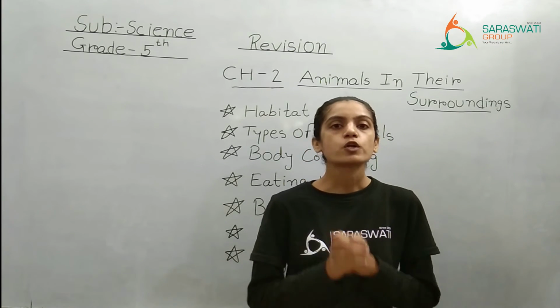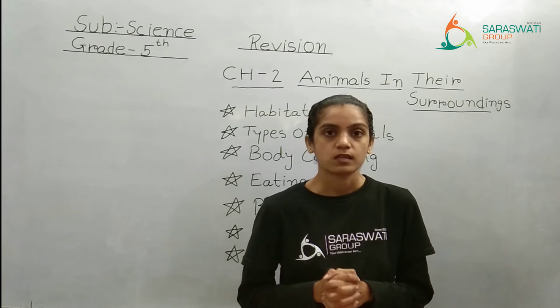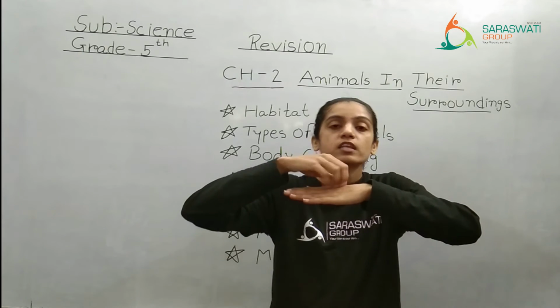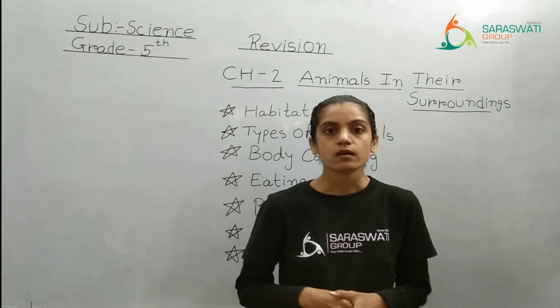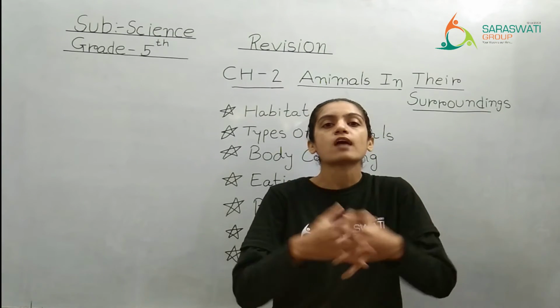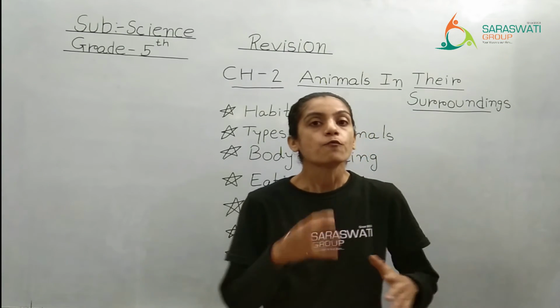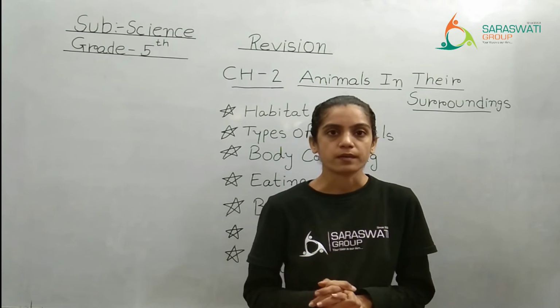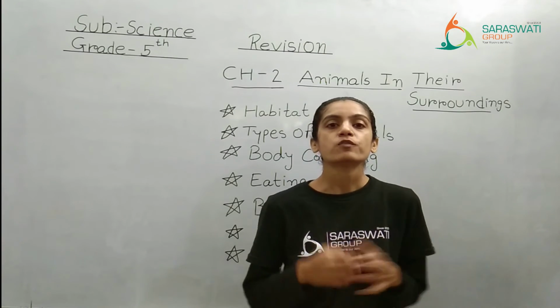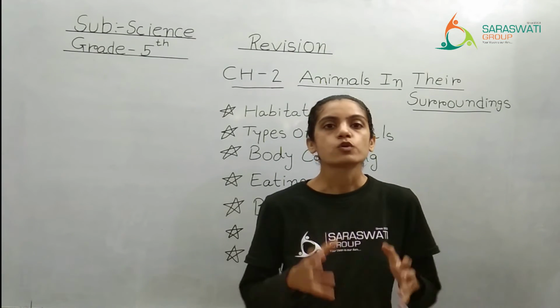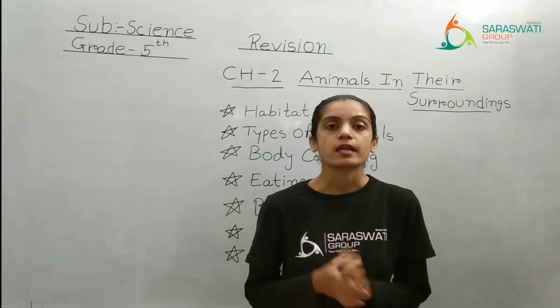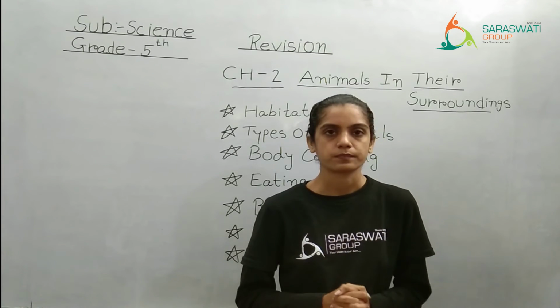If I talk about dolphins or whales, they have a blowhole on their head, right? Through which they take in oxygen and they remove carbon dioxide. While removing carbon dioxide, they also remove the excess water from their body, right? So what is that? Yes, it is a breathing method.